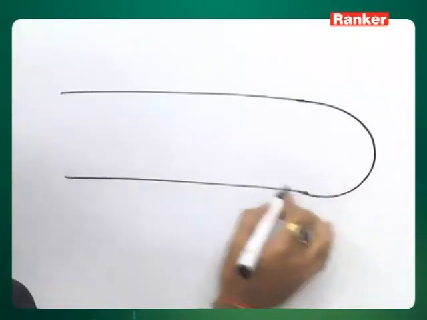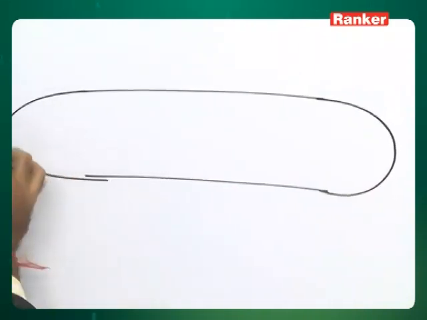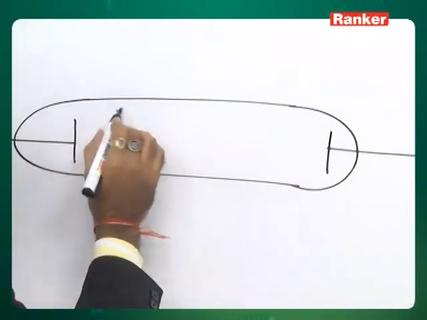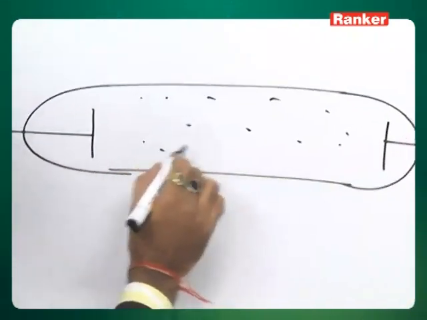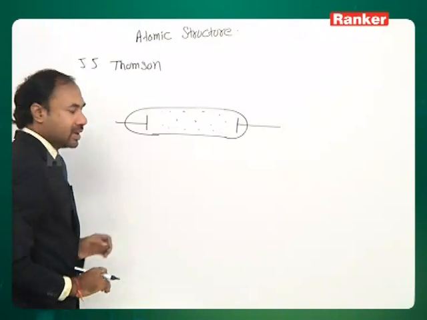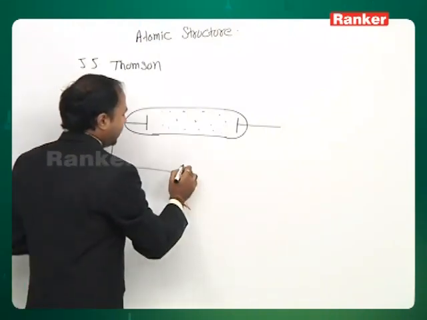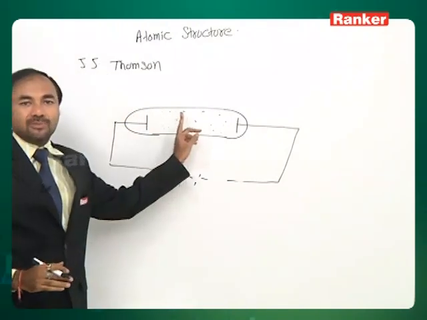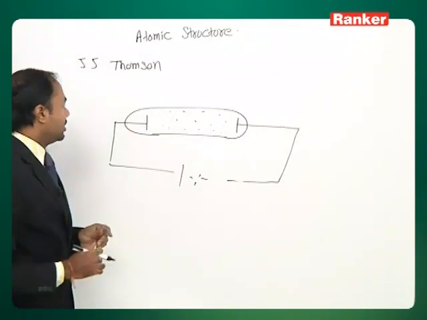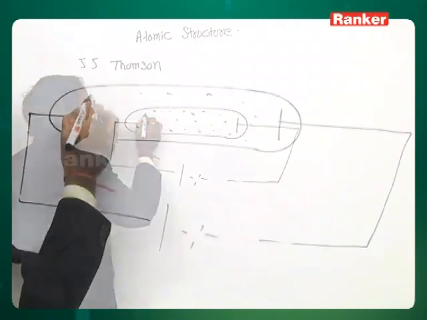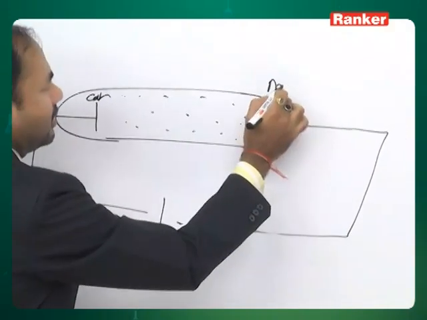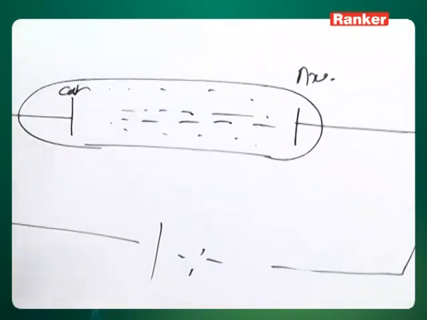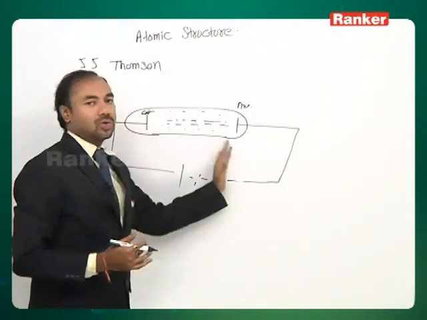Like this, a tube was taken. Here they kept the cathode, here they kept the anode, and a minute amount of gas was filled up here, a monoatomic gas. Now, this was connected to a very high voltage source, and electric discharge was passed. What was observed is that from the cathode, if we assume this to be the cathode and this one to be the anode, a beam of electrons, which was called cathode rays at that time, passed from cathode to anode.